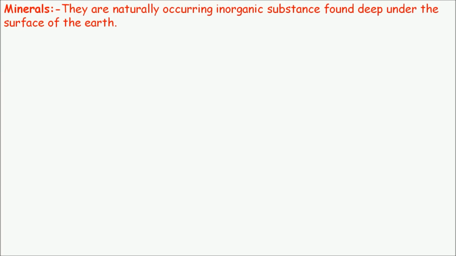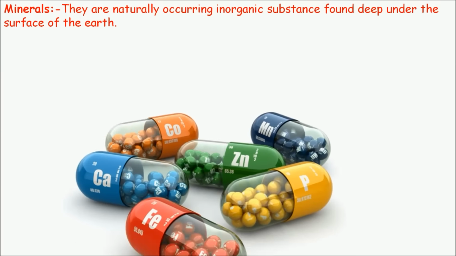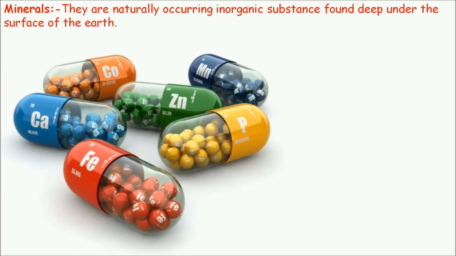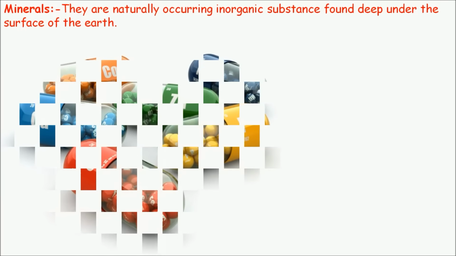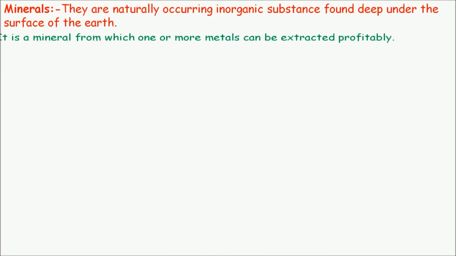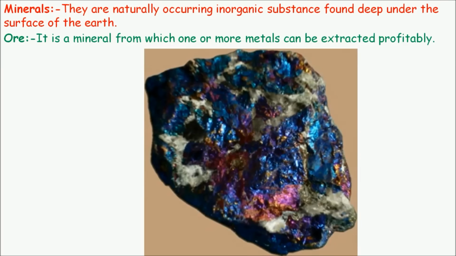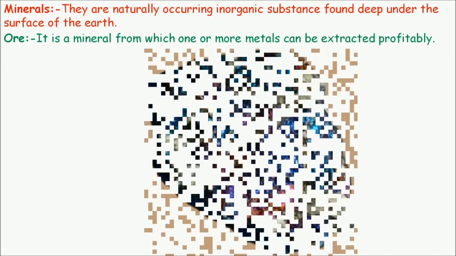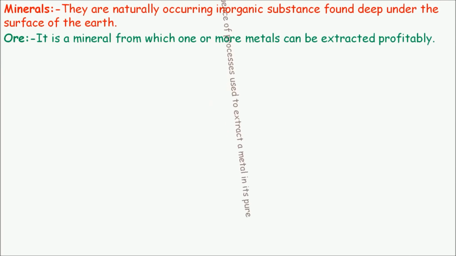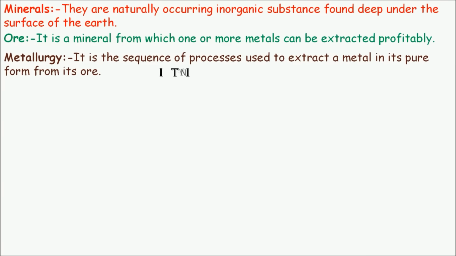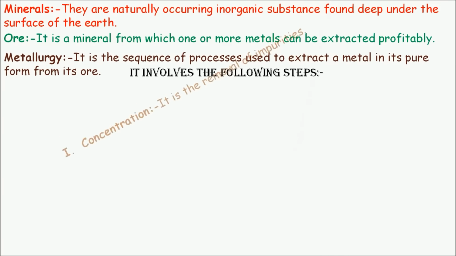Minerals. They are naturally occurring inorganic substances found deep under the surface of the earth. Ore. It is a mineral from which one or more metals can be extracted profitably. And a picture of an ore is visible to you. Metallurgy. It is a sequence of processes used to extract a metal in its pure form from its ore.